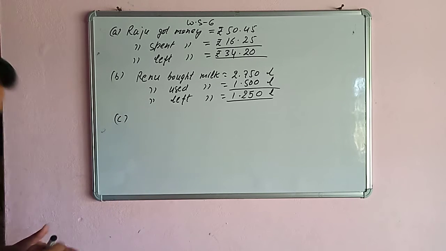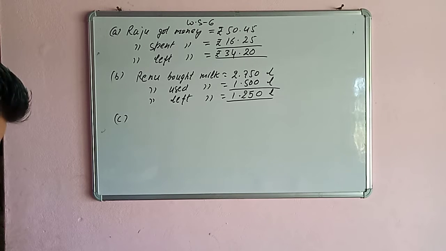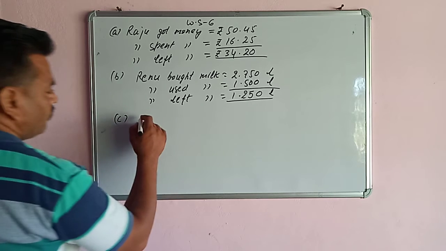And there is part number C. Rahul weighs 52.25 kg. His brother weighs 4.5 kg less than Rahul. Find the weight of his brother. So in this question the weight of Rahul is given and how much less his brother weighs than Rahul is also given. Now we are going to find the weight of his brother. So we will write Rahul has weight.